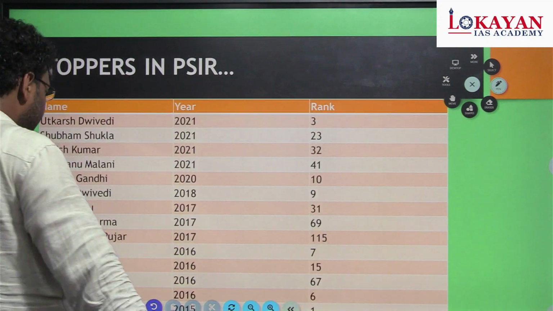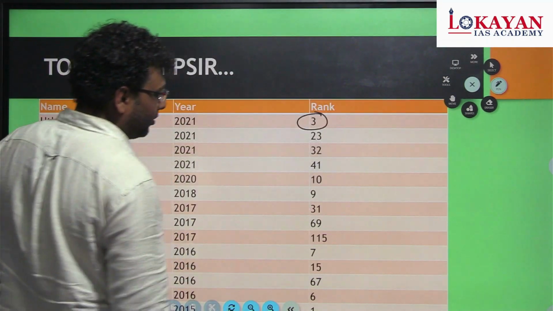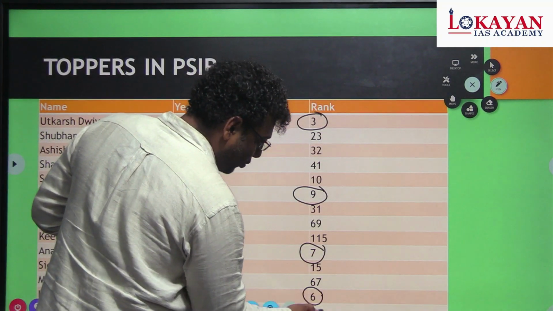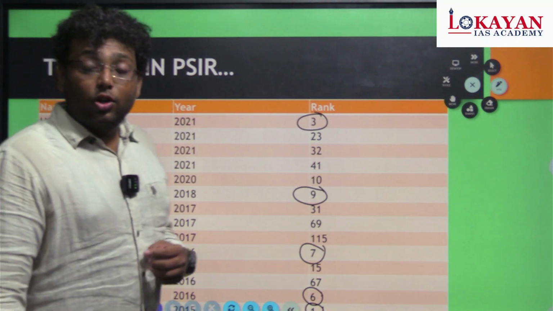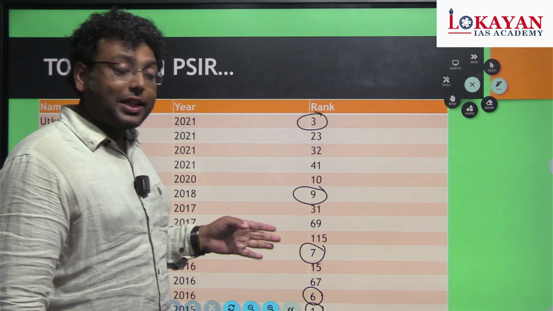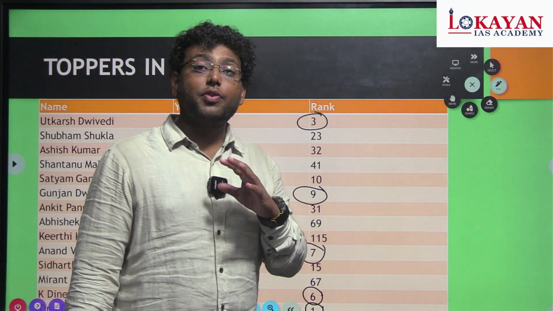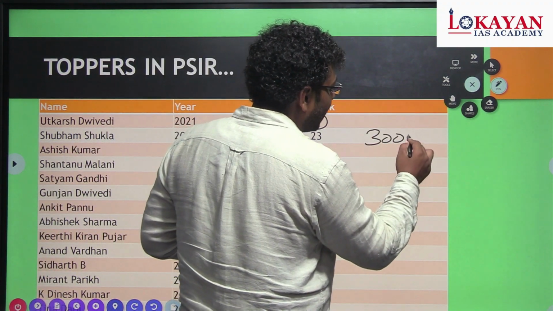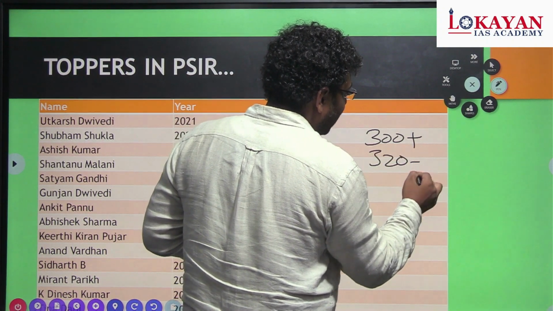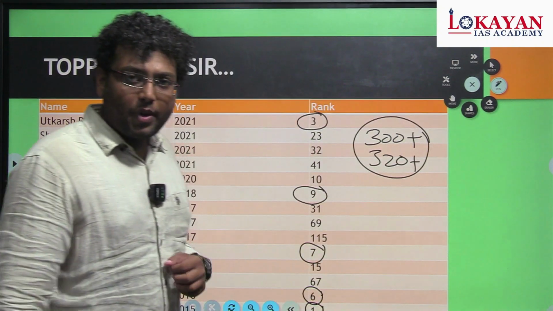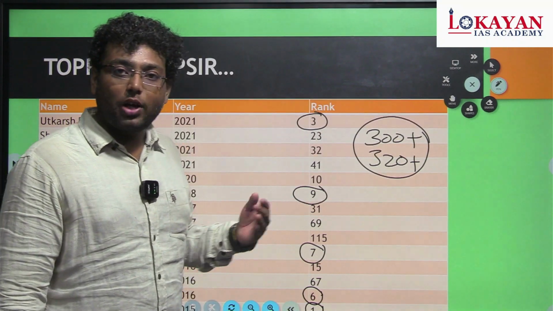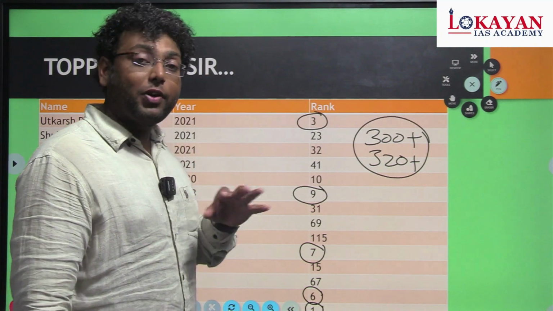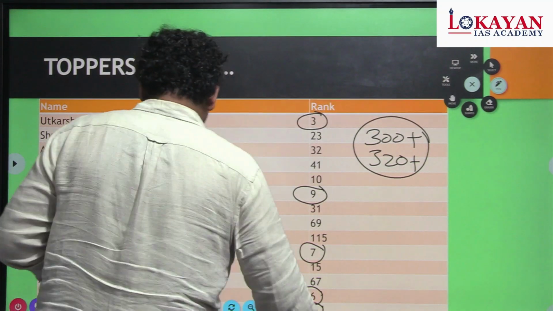So this is the impact or the relevance of PSIR as an optional subject in the UPSC. You will find multiple top rank holders having PSIR as optional, and the reason for that is you can fetch a very high amount of marks in PSIR, that is even more than 300 marks and 320 plus marks in PSIR, with multiple revisions and command over your answer writing. And for that purpose you need a command over your paper 1 part 1, that is especially the thinkers.